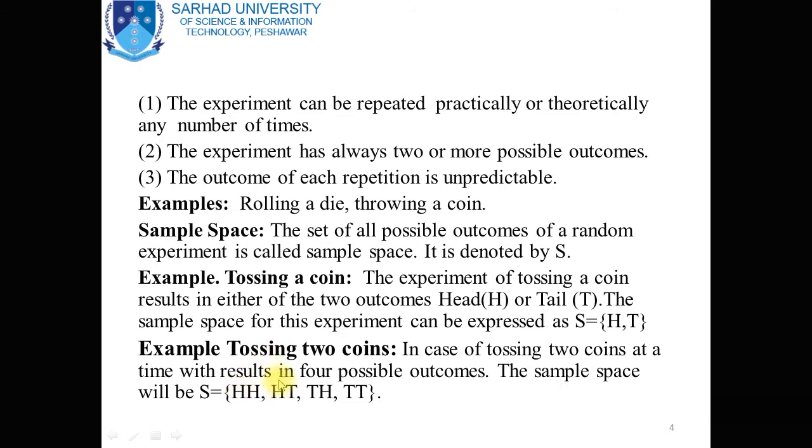Similarly, maybe we obtain head on one coin and tail on the other. Similarly, we may obtain tail on the first coin and head on the second. And we may obtain tail on both. So the sample space contains four possible outcomes: HH, HT, TH and TT.